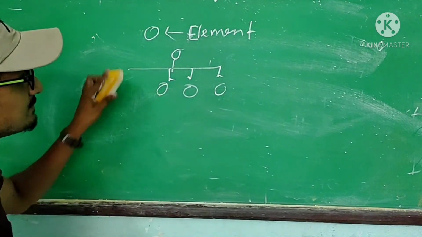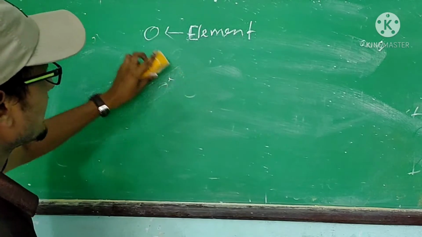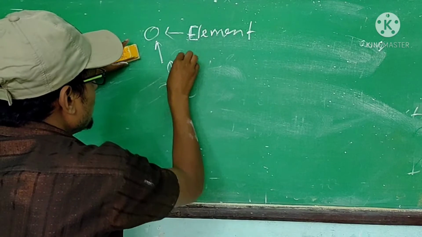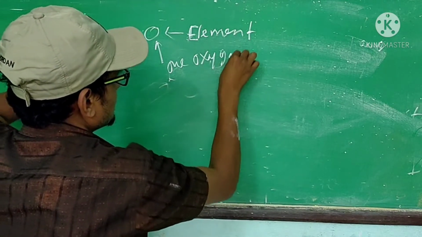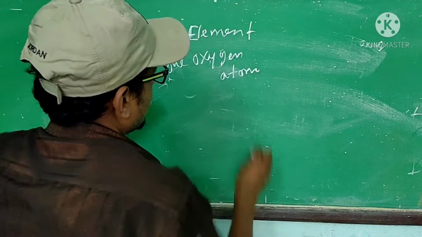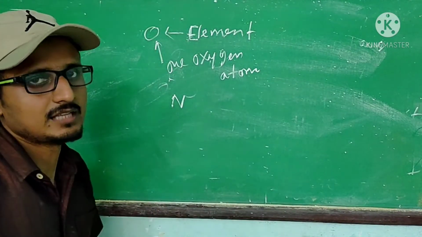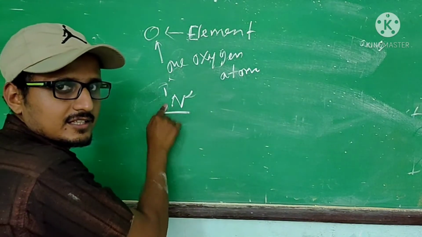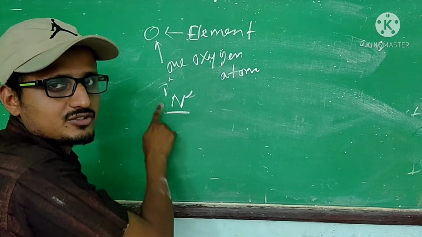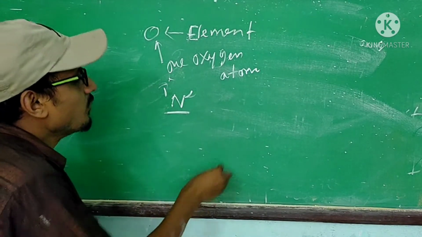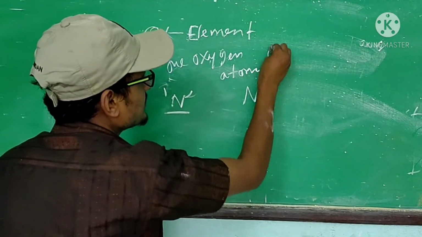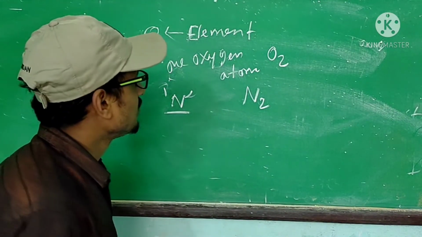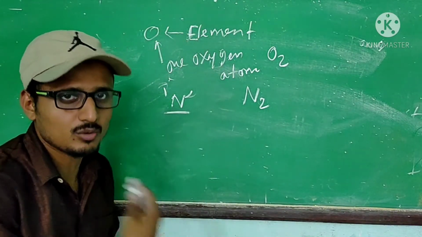The symbol of oxygen is O, and this represents one oxygen atom. Again, nitrogen is an element, and its symbol N is one nitrogen atom. But when you see N2 or O2 written, these are the nitrogen molecule or oxygen molecule. So you can learn the difference between molecule and atom.